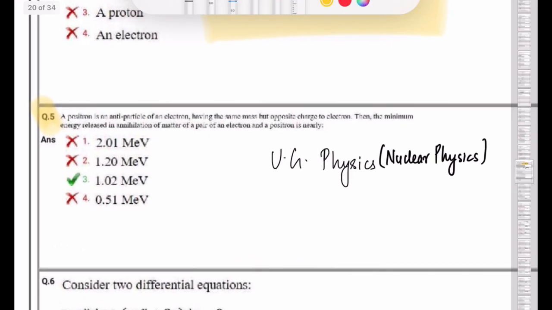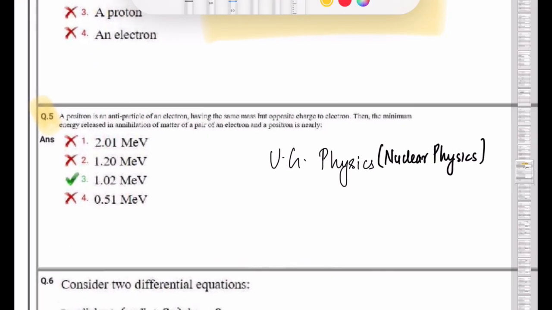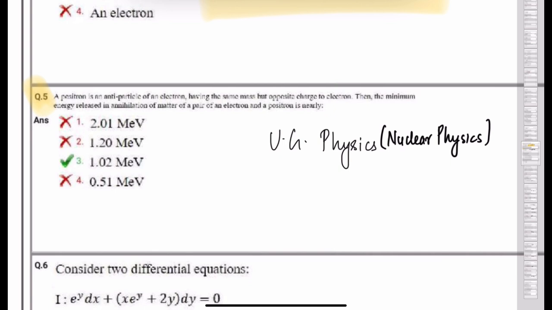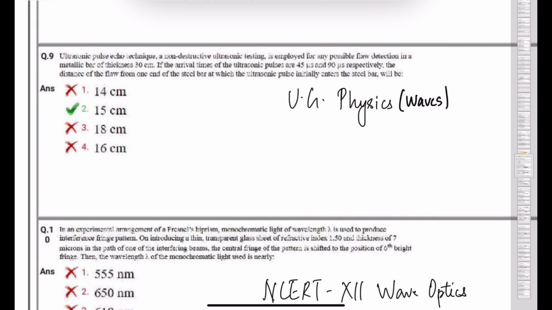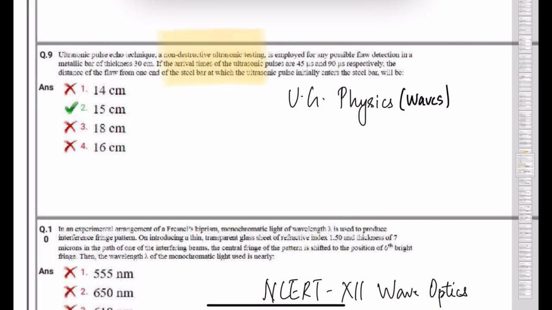Next question number 5. A positron is an antiparticle of an electron having the same mass but opposite charge to electron. Then the minimum energy released in annihilation of a pair of an electron and positron is nearly. So this question is from nuclear physics, again from first year physics. Next question is about non-destructive testing using ultrasonic waves. So non-destructive testing we have not studied in NCERT class 11th and 12th. So again this question is from first year physics from wave chapter.